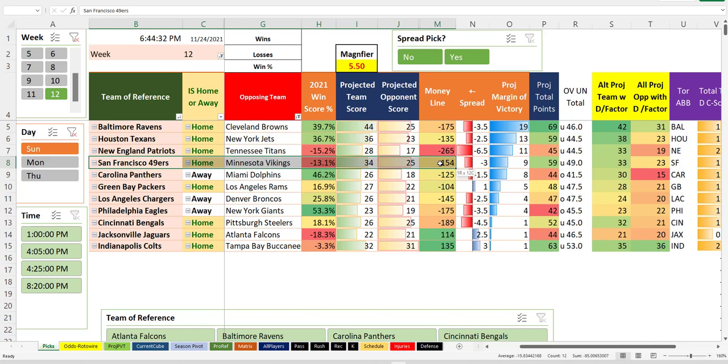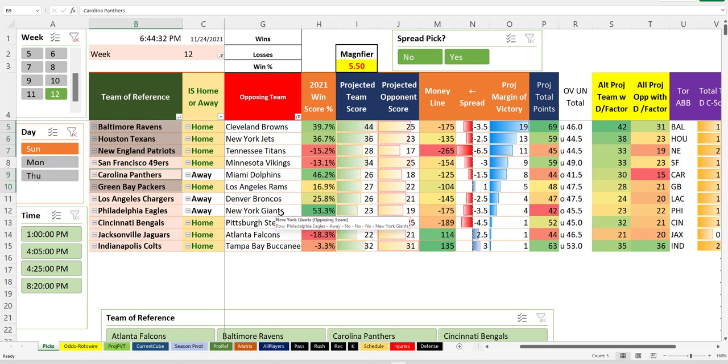This could be tough because Minnesota can score. I don't want to come back on Monday and be like, God, I told you the Niners are not a good team, and the win score said they're not a good team, and I don't know what the projected score did with Minnesota. I'm tempted to say get San Francisco off of here because of the problems we've had with Minnesota all year, and the fact that I don't think they're a good team, just me. But this stuff, these 5, and then, God, you bet on the Giants covering. Oh, yeah, and Cincinnati. Take Cincinnati here, too. That's okay as well because of Pittsburgh's D.